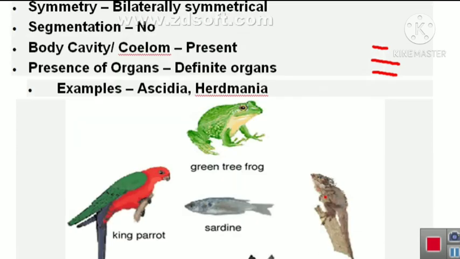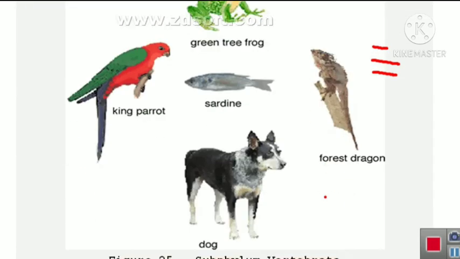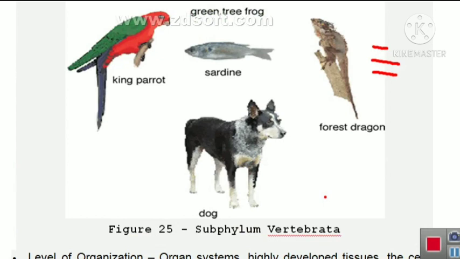These are the examples. You can see these are all Vertebrata animals: birds, then forest dragon, green tree frog, dog. These are all Vertebrata animals.